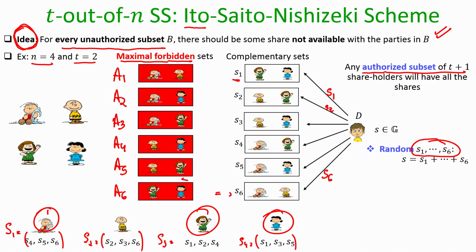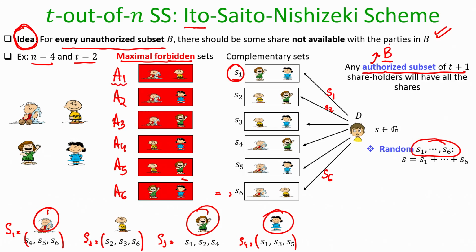How can we argue this for a general N and T based on the construction? Well, you take any authorized collection B. Can I say that there is at least one party in B who will have S1? Yes, because there will be at least one party in B who is not a member of A1.